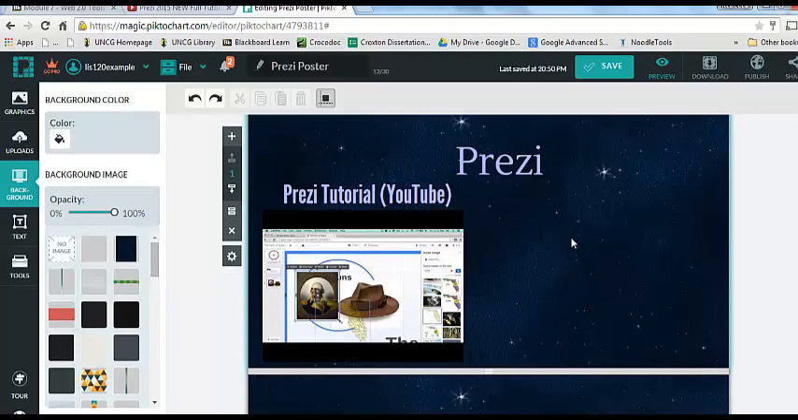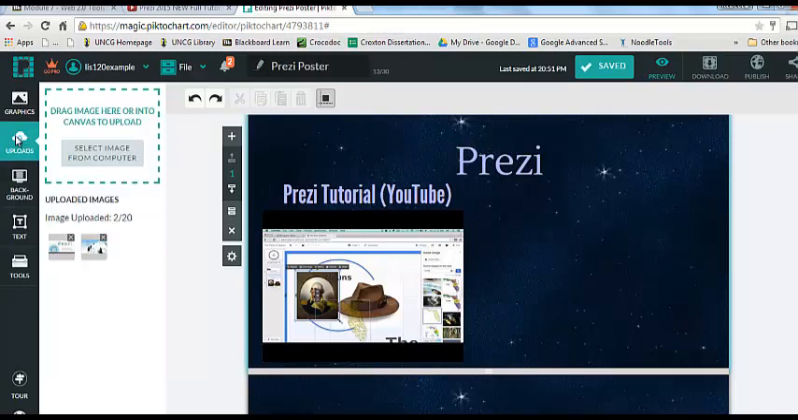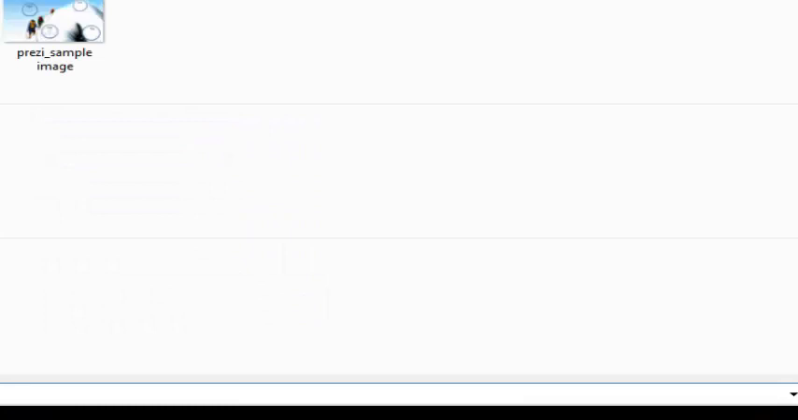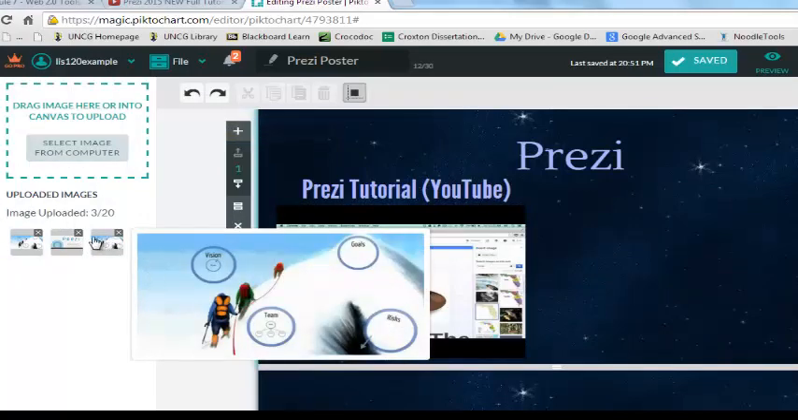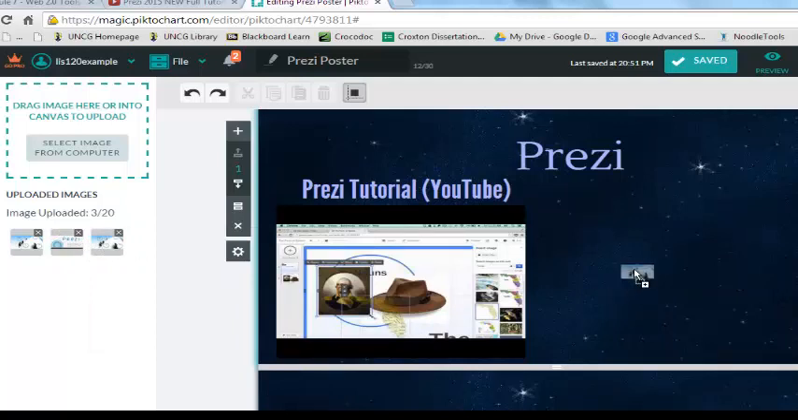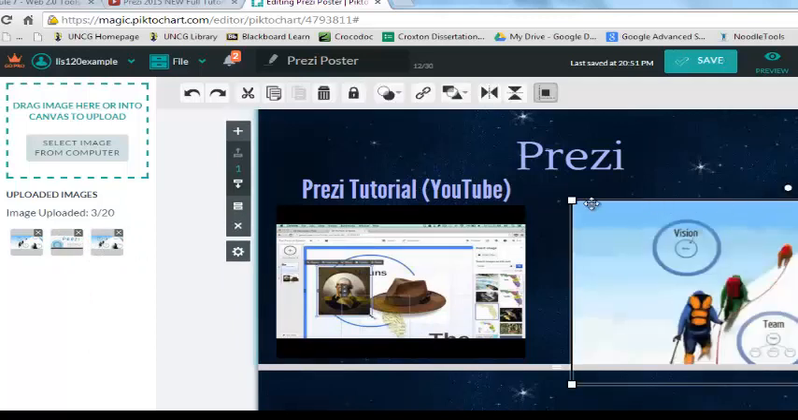You may also want to include some pictures on your poster. So I downloaded images from the web to my computer, and then I want to upload those images to this online tool. So to do that, I click on Uploads on the left of the screen, select Image from Computer, and I'm going to select this image. So I see now that it's in my image gallery down here. So I'm going to go ahead and click on it and then drag it to my poster.